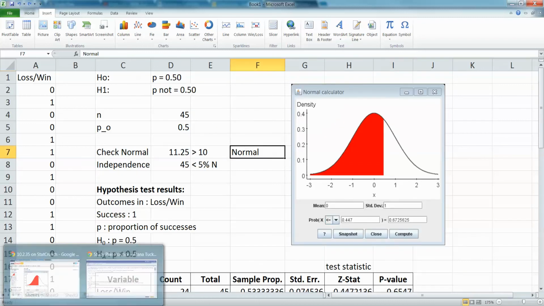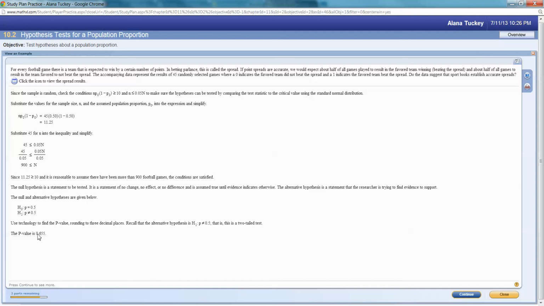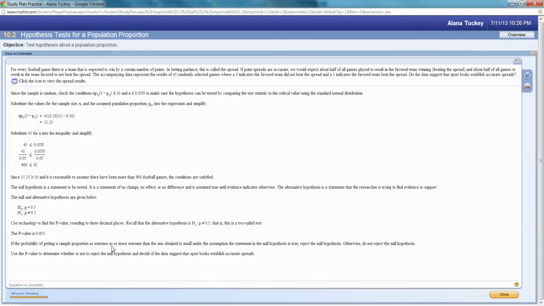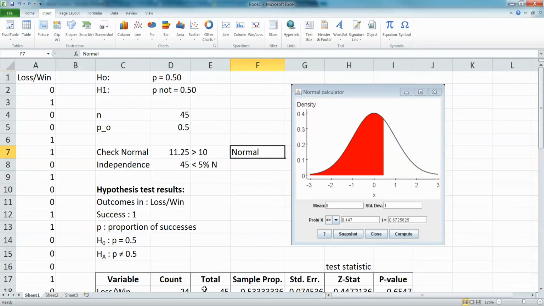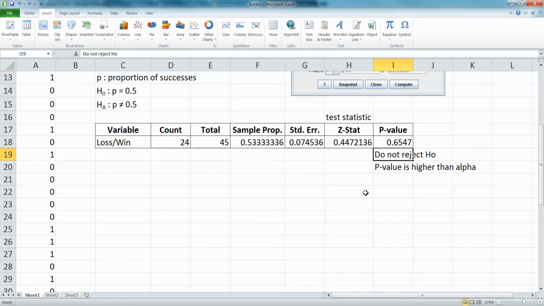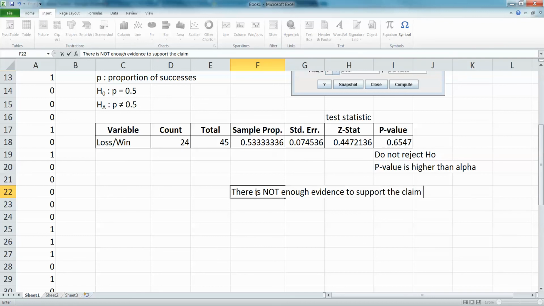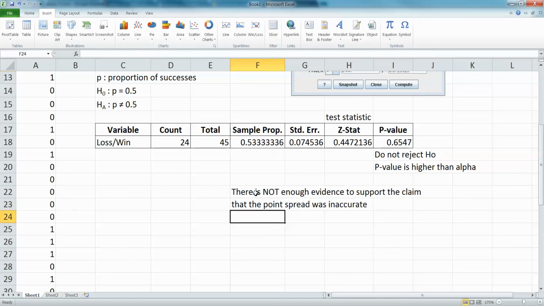Let's see if that matches up with what they said. 0.655, so if you round, that's good. That's the p-value. They said do not reject the null hypothesis because your p-value is too high. Great. So I better do the conclusion. When we do not reject the null hypothesis, that means there is not enough evidence to support the claim. The claim is always the alternative hypothesis, that the point spread was inaccurate. So even though we weren't 0.5, we were close enough.